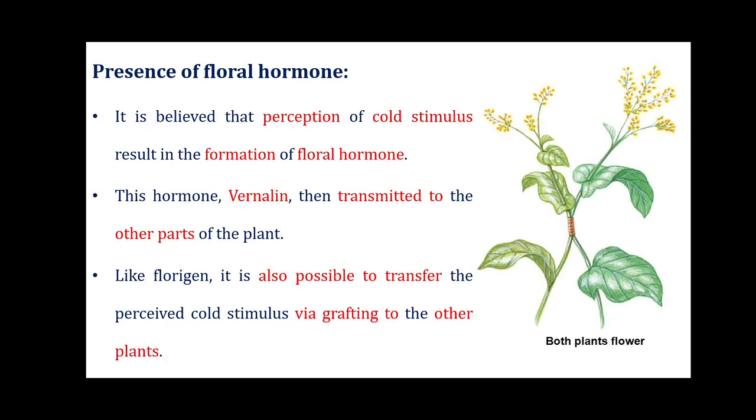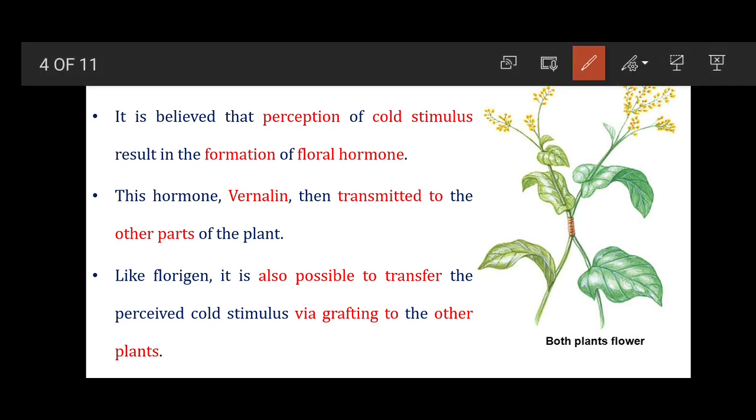Now this cold stimulus ultimately produces the floral hormone, known as vernalin. In an experiment it was also found that the vernalin synthesized in one plant can be transferred to another plant.